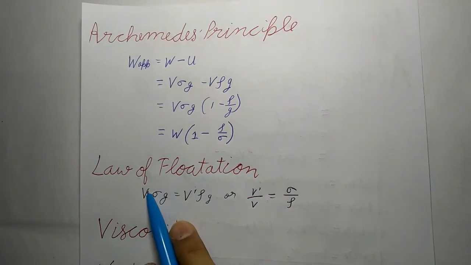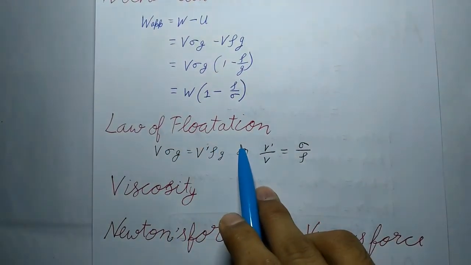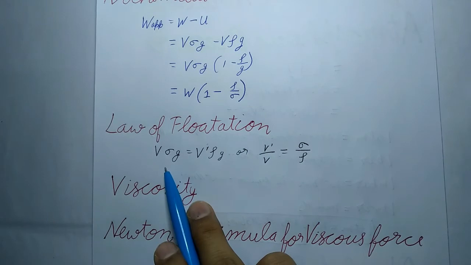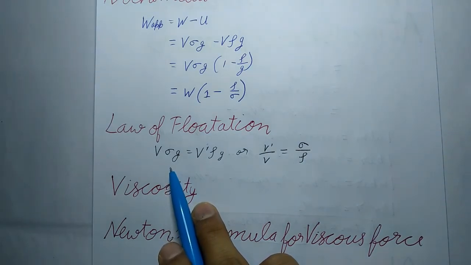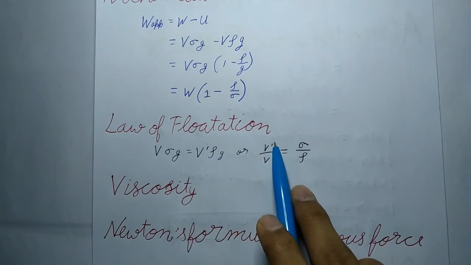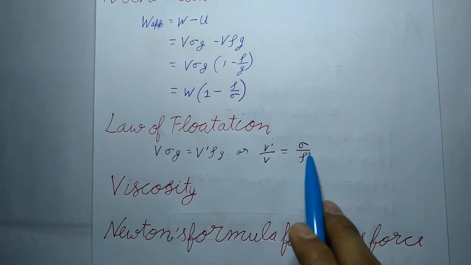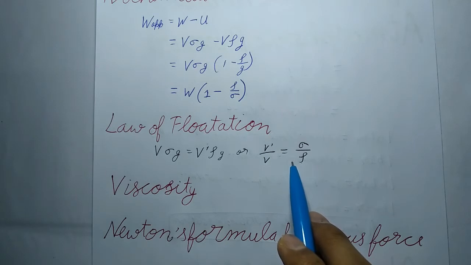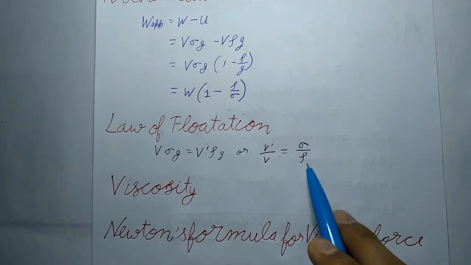Now law of flotation. A body will float in a liquid if the weight of the liquid displaced by the body is at least equal to or greater than the weight of the body. When a body just floats, the weight of the body will be equal to the weight of the liquid displaced. So V sigma g will be equal to V dash rho g, or we can say V dash upon V will be equal to sigma upon rho, where V dash is the volume of the immersed part and V is the total volume of the body, or we can say density of the body upon density of the liquid.